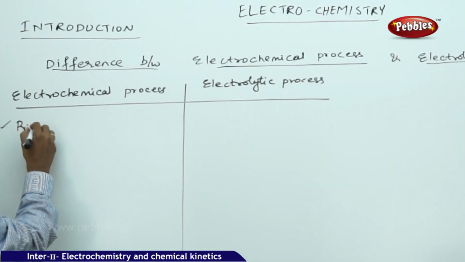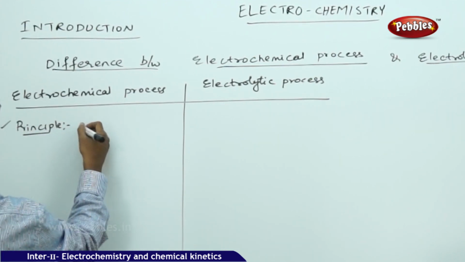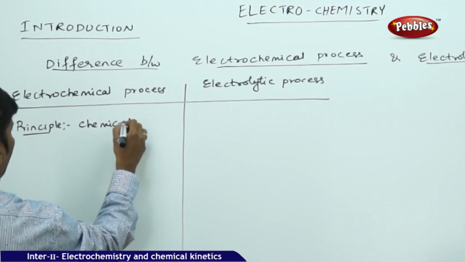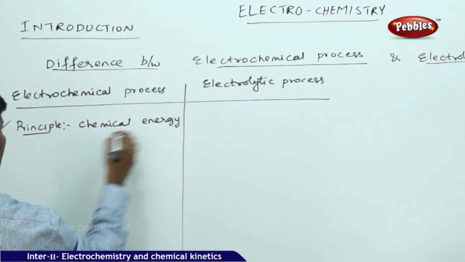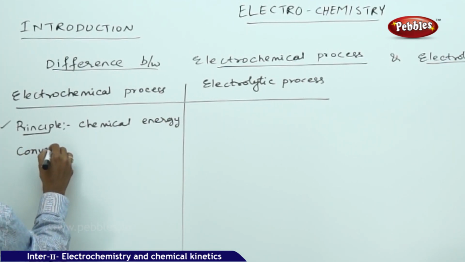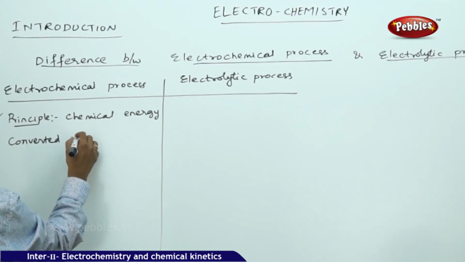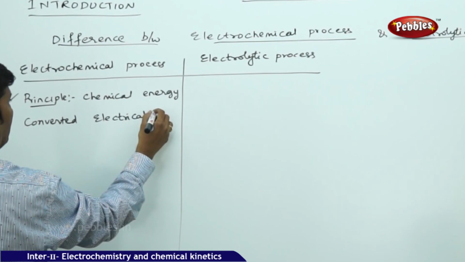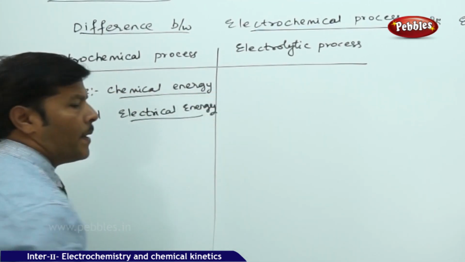In the electrochemical process, chemical energy is converted to electrical energy.